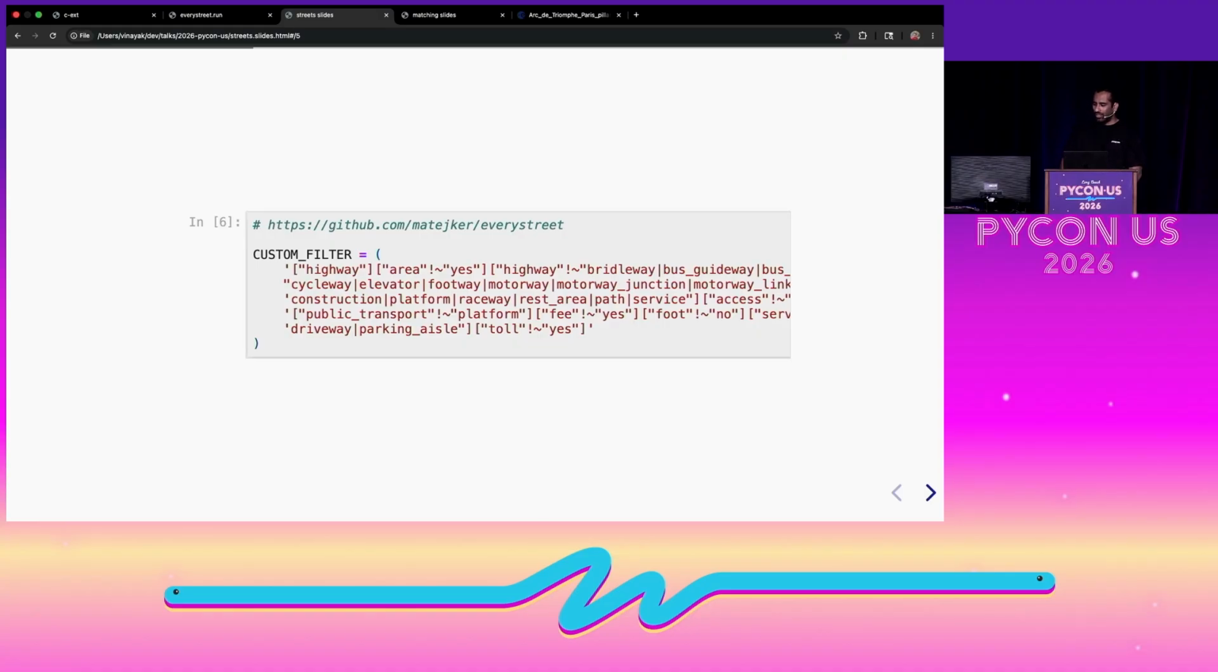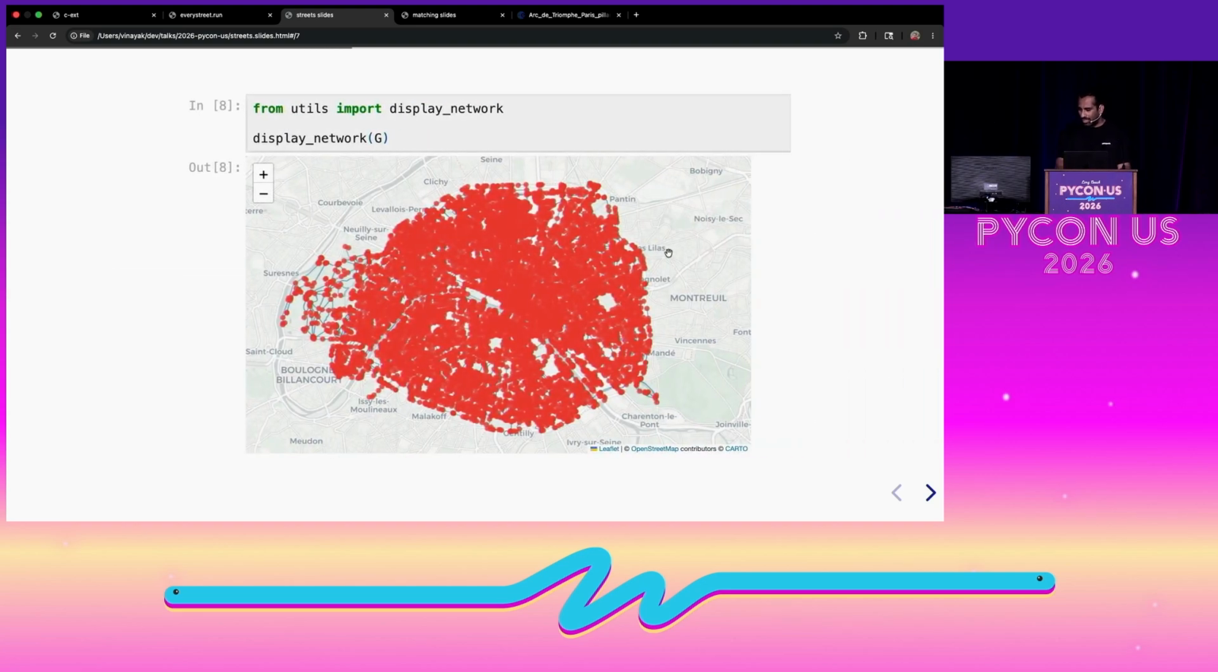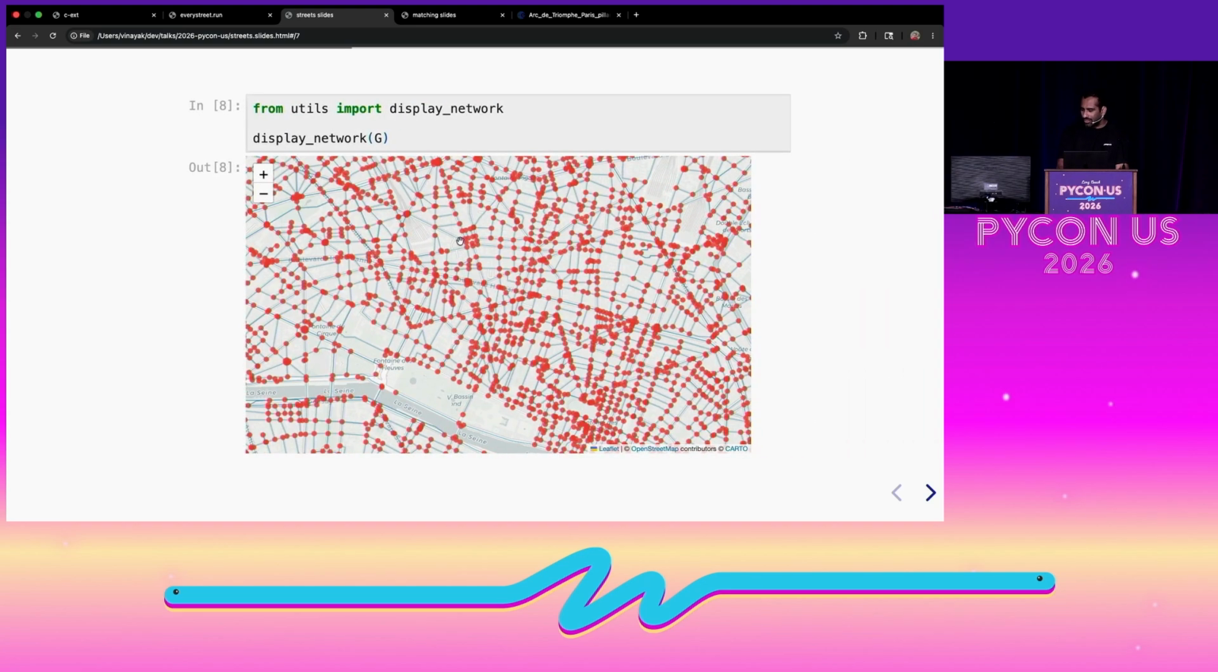And I found this repo where someone had already created this custom filter, and it looks really complex, but it's basically removing all the tolls, giving you all the highways that are residential, and a lot of those different things. And what we can then do is put that custom filter into this custom filter keyword argument to the same function, and we get the street network, which is a bit more workable.